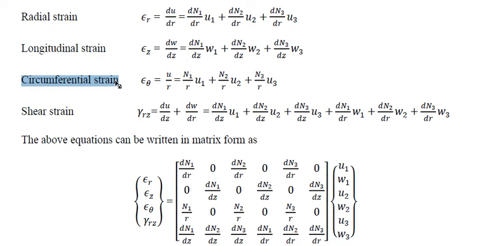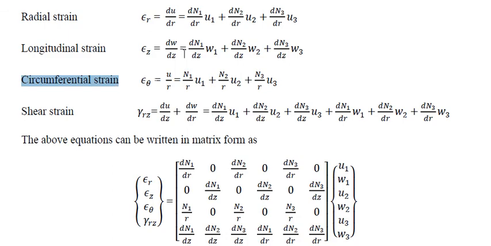We wrote only displacement in the radial and longitudinal directions. But using these radial and longitudinal displacement values, we can find circumferential strain and circumferential stress, which are constant irrespective of the value of theta.